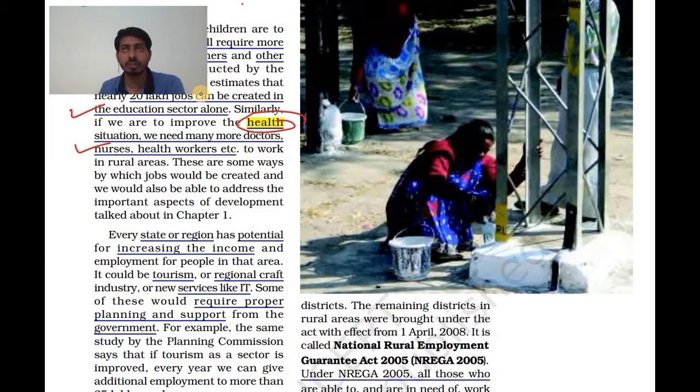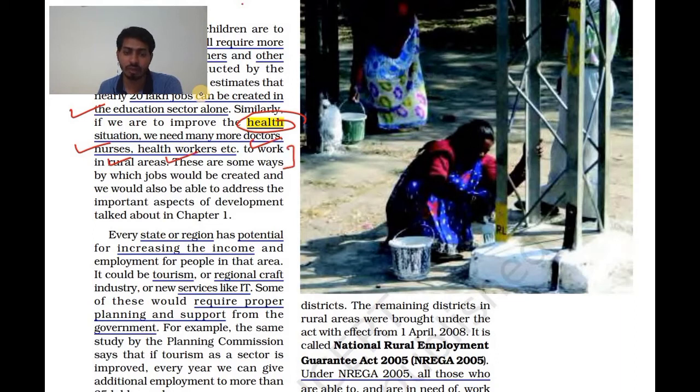Once the building is constructed, you will require carpenters, electricians, and beds. Once you have to give the order for a bed, some other people are indirectly involved in this sector. Many more doctors, nurses, and health workers are needed to work in rural areas. These are some ways.